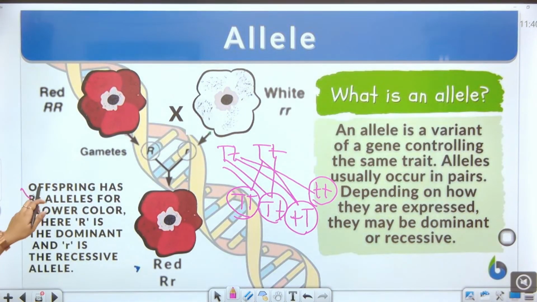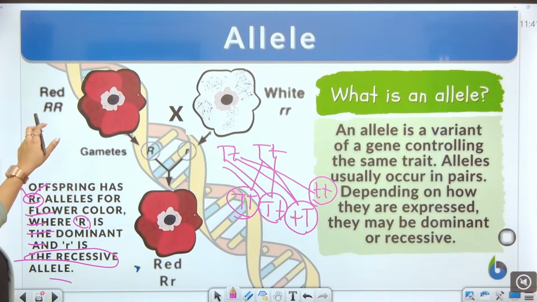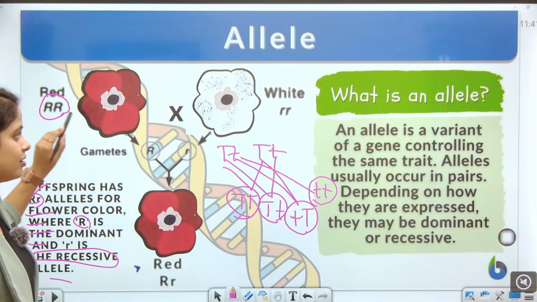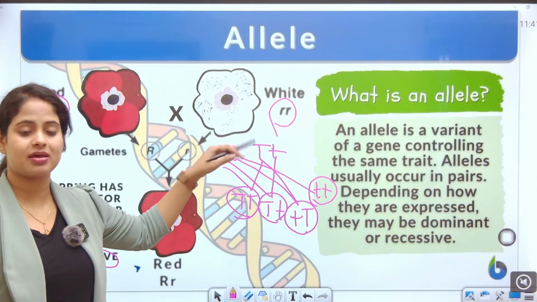So offsprings are alleles for the flower color, where R is the dominant and r is the recessive allele. Suppose for example capital RR is for red and small rr is for white.